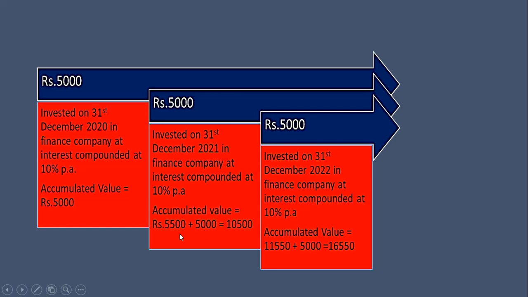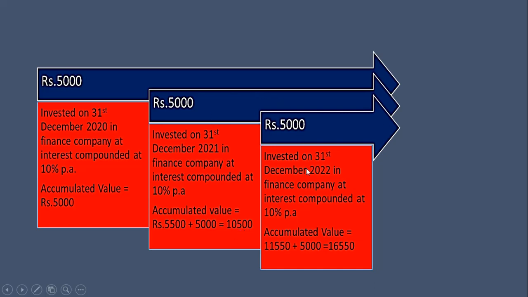This 5,500 is 5,000 rupees of previous year plus this 500 interest on previous year's installment 5,000. So we get accumulated value at the end of 2021 will be 5,500 plus 5,000, equal to 10,500.